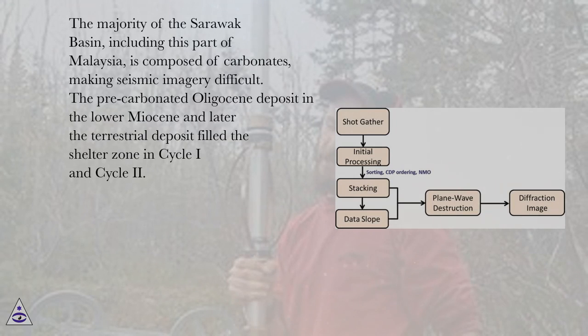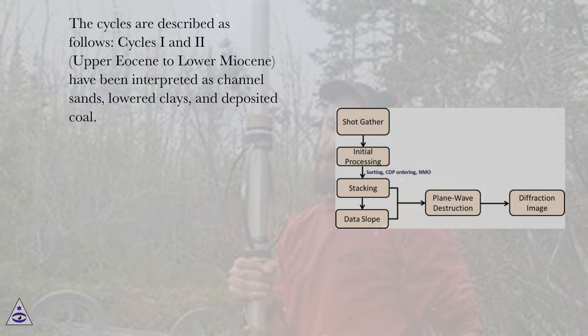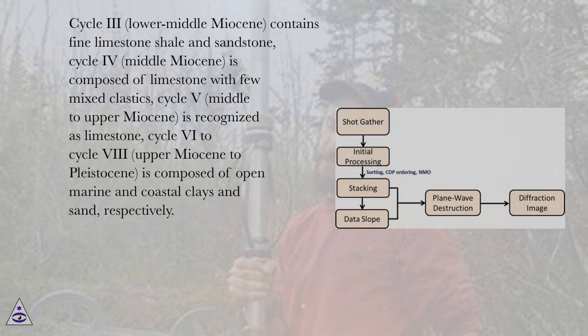The pre-carbonate Oligocene deposit in the Lower Miocene and later the terrestrial deposit filled the shelf zone in Cycle I and Cycle II. The cycles are described as follows. Cycles 1 and 2, Upper Eocene to Lower Miocene, have been interpreted as channel sands, lower clays, and deposited coal. Cycle 3, Lower to Middle Miocene, contains fine limestone, shale and sandstone.